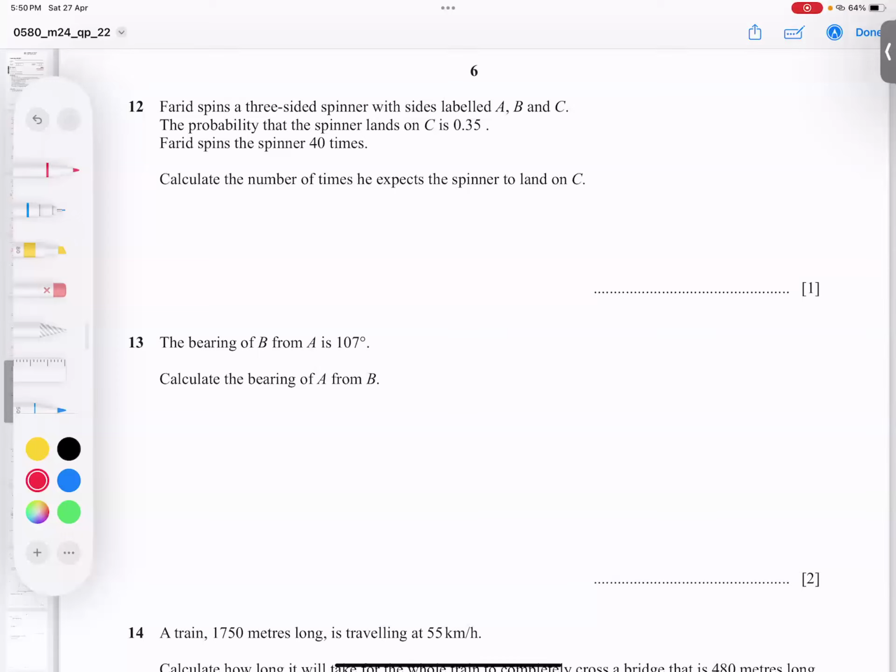Fareed spins a 3-sided spinner with sides A, B, C. And he said, find the probability. The probability the spinner lands on C is 0.35. Okay. And Fareed spins the spinner 40 times and find the number of times he expects the spinner to land on C. Whenever you see the word expect or expected value, this is a special word.